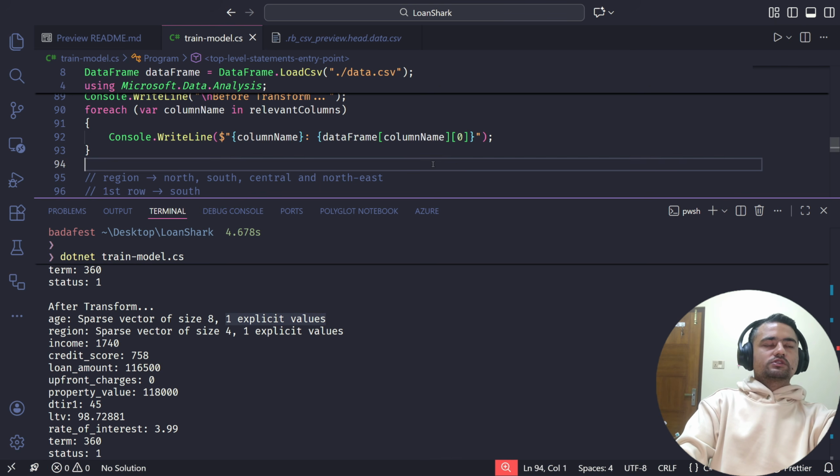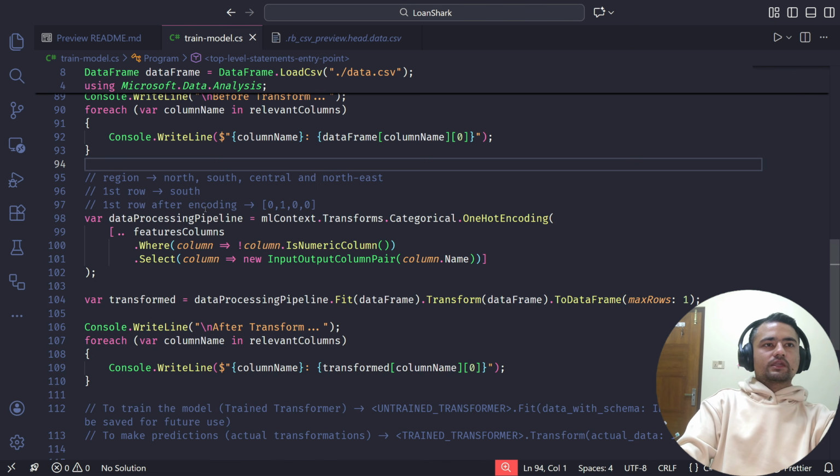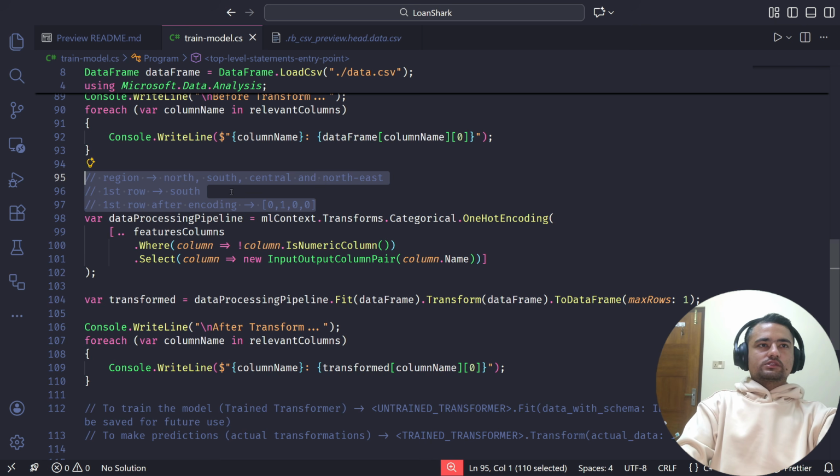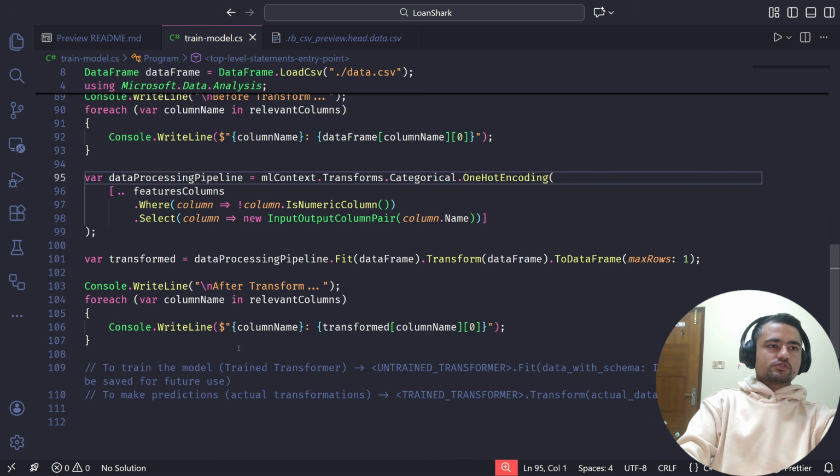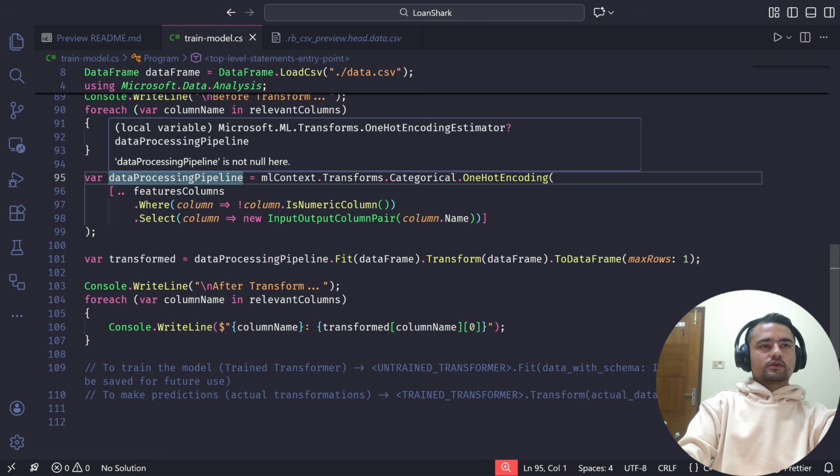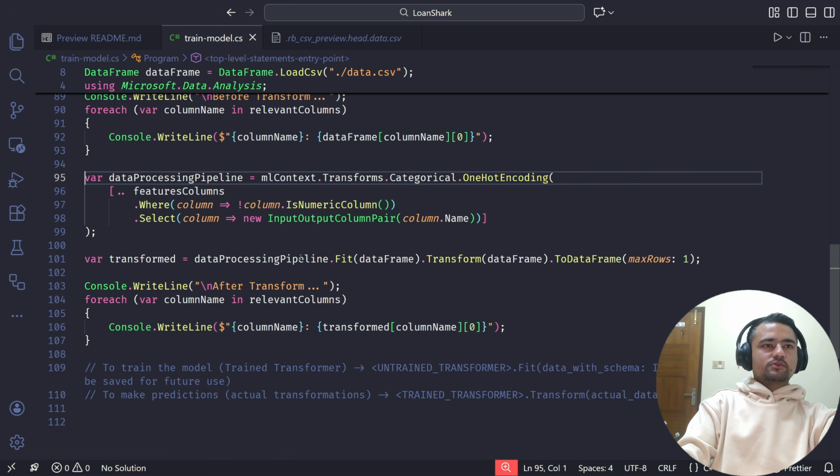That is the reason it's called one hot encoding. Okay, I hope this is making some sense to you. And we also saw how we can create an untrained transformer, train it, fit it, and then transform to actually do the transformation.